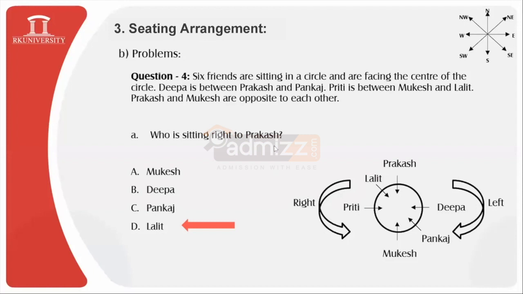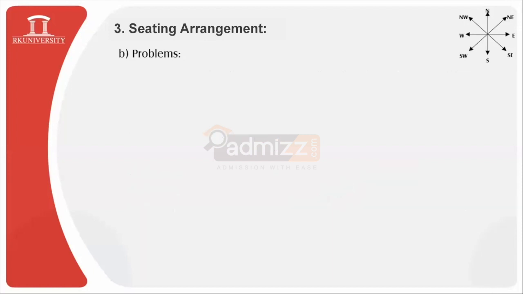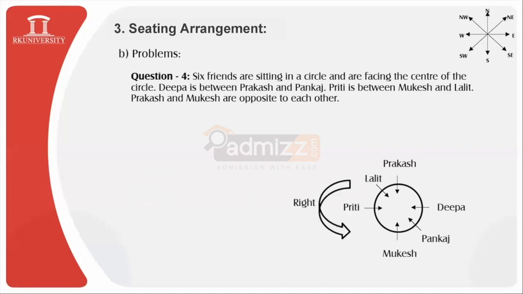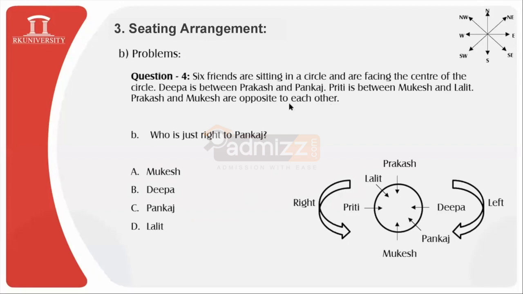Now, the next question based on the same arrangement. I'll quickly draw the arrangement. Who is just to the right of Pankaj? Who is just to the right of Pankaj? Hurry up and have your answers.